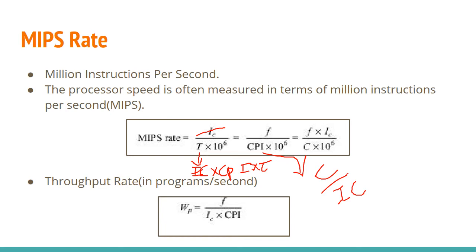The next thing is the throughput rate. So the throughput is what? It is actually the number of instructions that you can execute per second. That is actually the throughput. So throughput is represented by using W, and if you want to evaluate the throughput of a machine, you can simply use F divided by IC into CPI. Again you will get many equations from this particular equation if you are replacing the CPI, IC, F, and so on. So all these equations are very important. They are the fundamental things to evaluate the machine. And the unit of this throughput rate is programs per second. That is all about how to evaluate the machine.